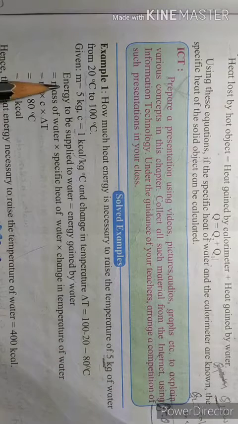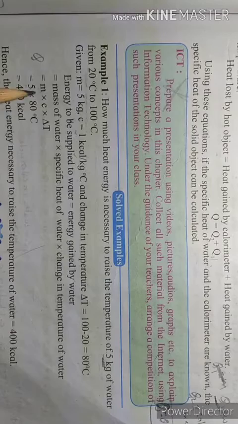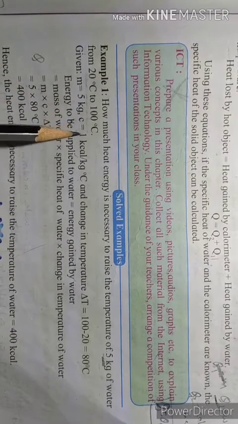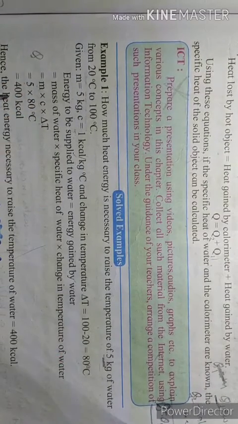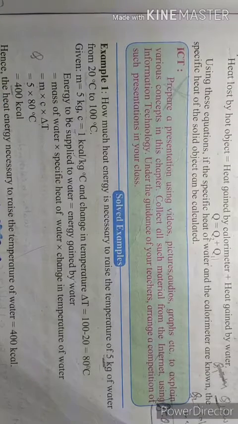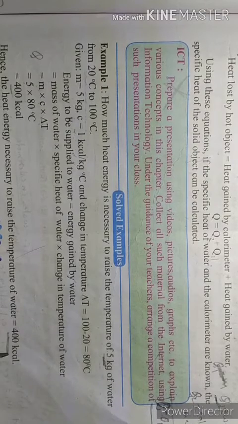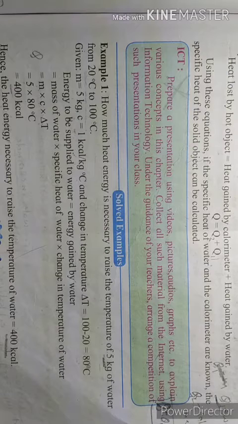So simply, how much heat is necessary? Then Q is equal to MC delta T. M is 5, C is 1. If you put here 1, 5 into 1 into delta T, which is 80, that is 400 kilocalorie. Hence the heat necessary to raise the temperature of water is equal to 400 kilocalorie, right? So you can do practice of numericals. Thank you.